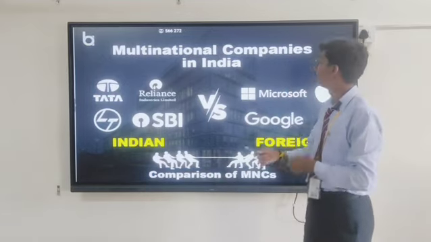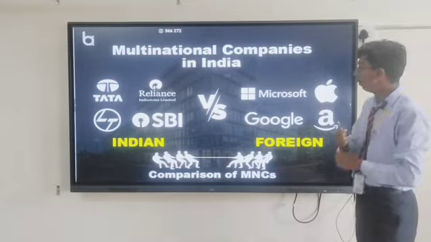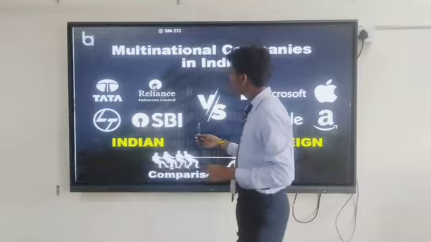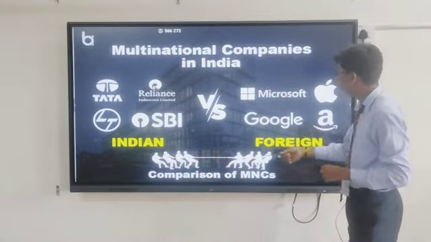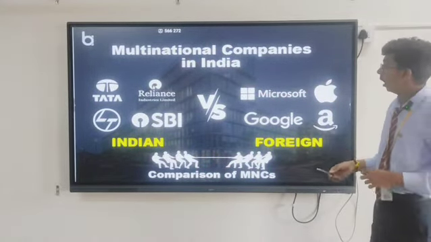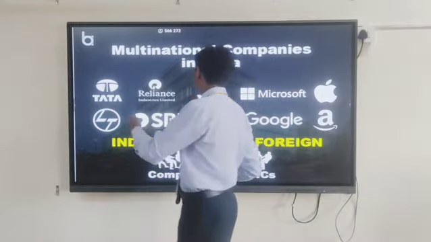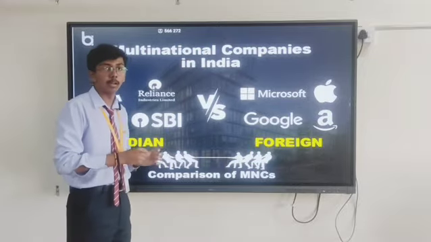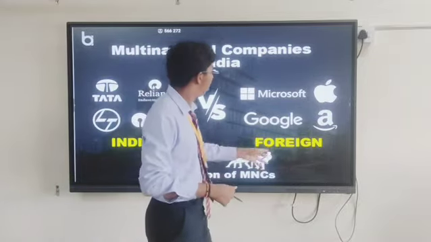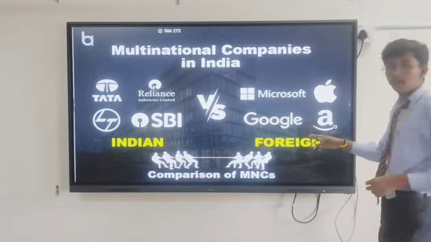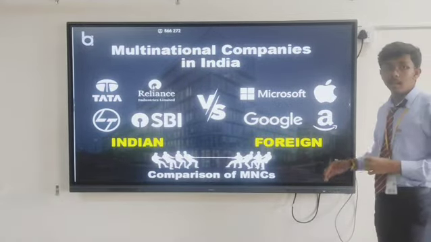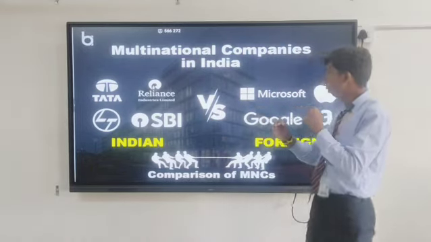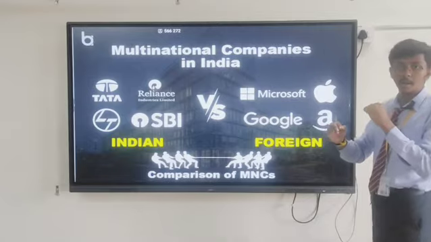So getting to the next topic, we know about the multinational companies which are giving a fight to the foreign companies. So these are some Indian companies and these are some foreign companies which are giving a fight together. MNCs, multinational companies like Tata, Reliance, SBI and so on, which are produced in India, are giving a fight to companies like Microsoft, Apple and Amazon, which are the foreign companies. It is the equivalent source which says that Indian goods or Indian products are equivalent to the foreign products.